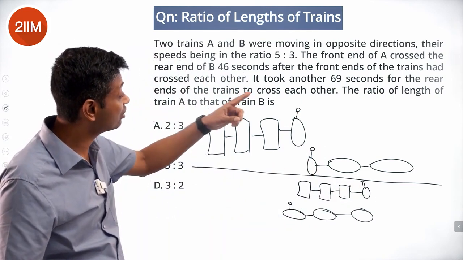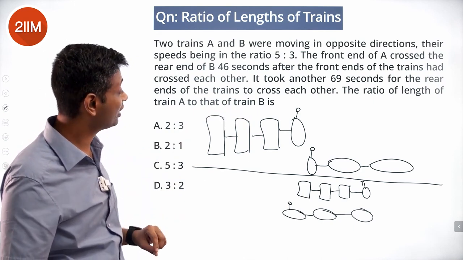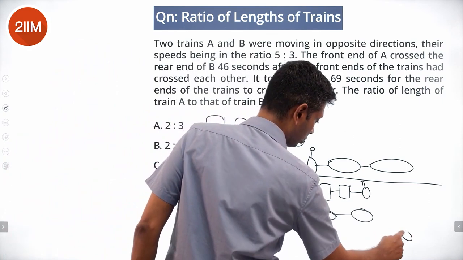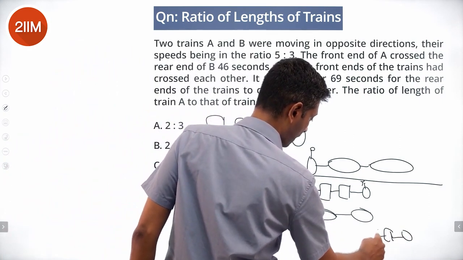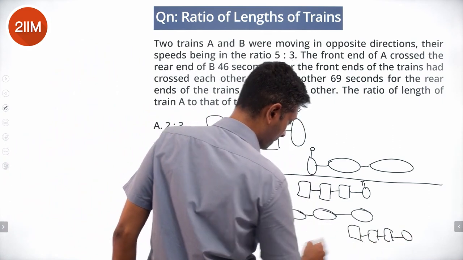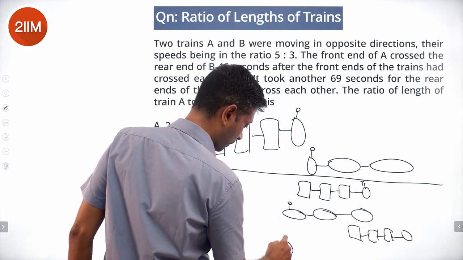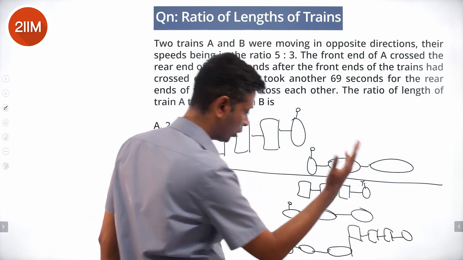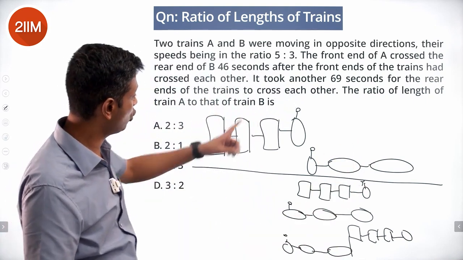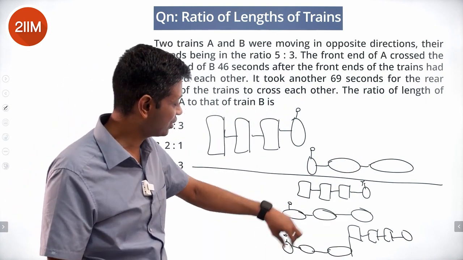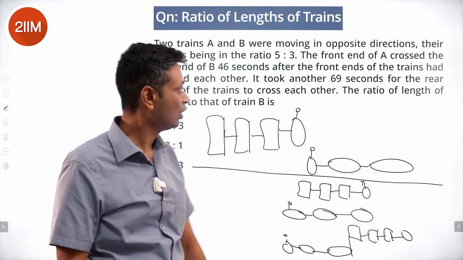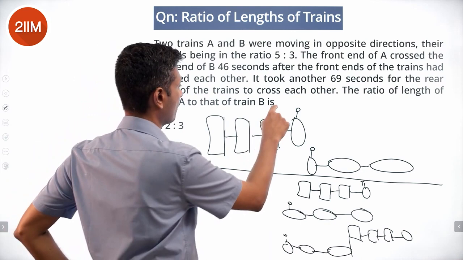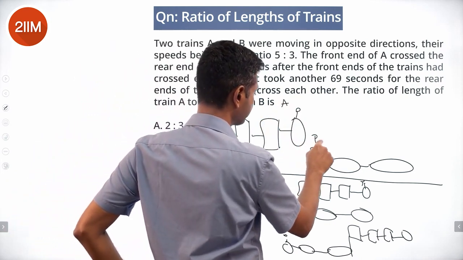It took another 69 seconds for the rear ends of the trains to cross each other. Another 69 seconds for this to go completely here, and to go like that. And 46 seconds to go from this state to this state. Another 69 to go from this state to this state. Very interesting. So train A, this is train B.